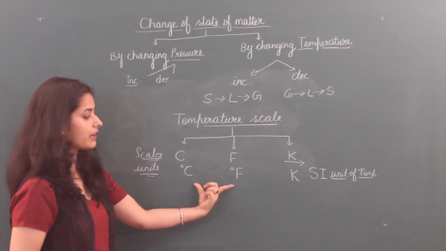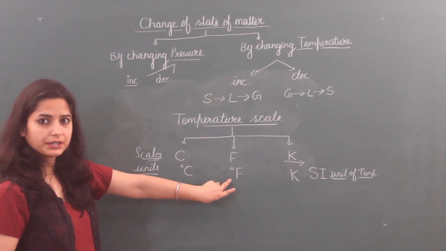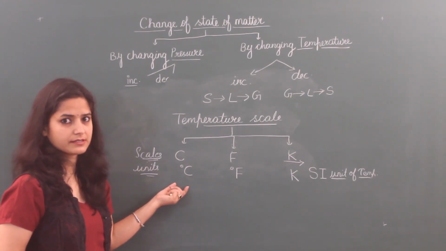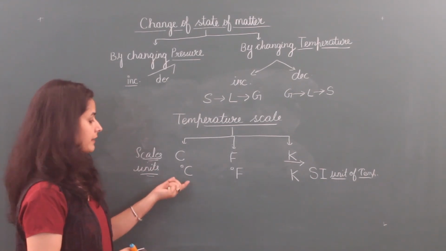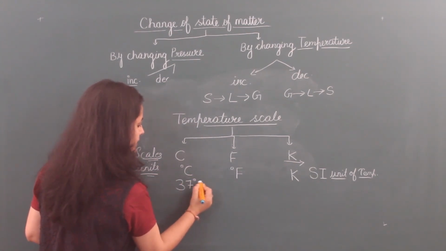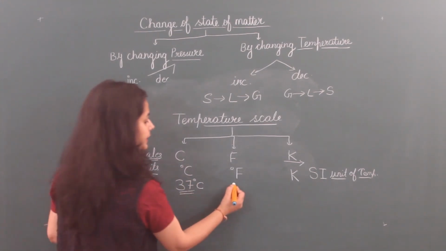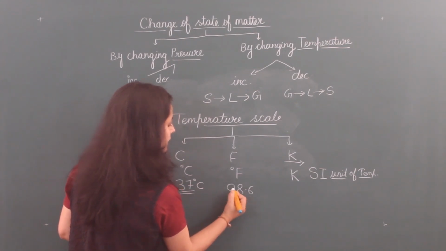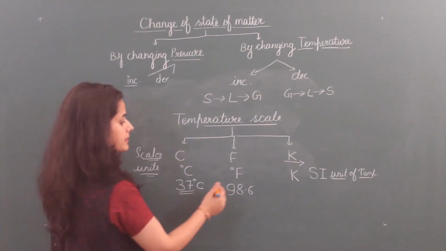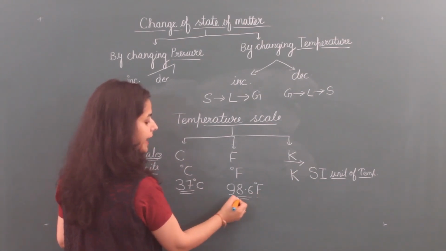Celsius and Fahrenheit you have seen when doctors measure your temperature. If the doctor says your temperature is near 37 degrees Celsius, it can be more than that, it can be lower than that, then he is measuring temperature in Celsius. 37 degrees Celsius is our normal human body temperature. If doctors say it is 98, 99, 100, 101 etc., then it is according to the Fahrenheit scale.